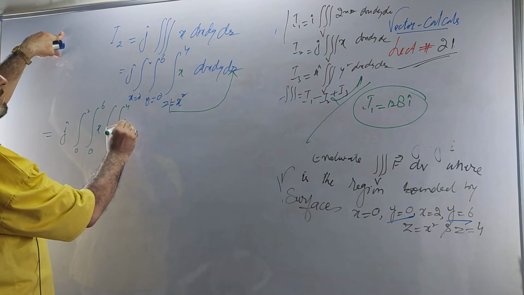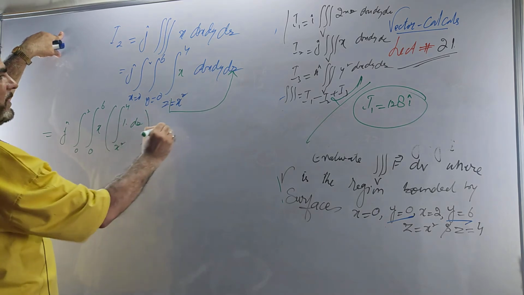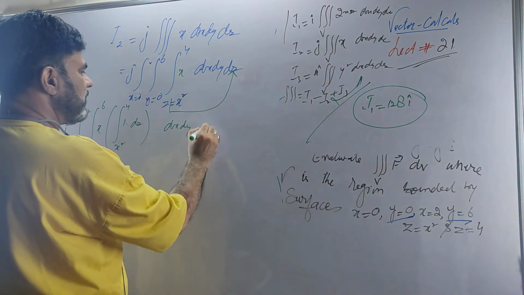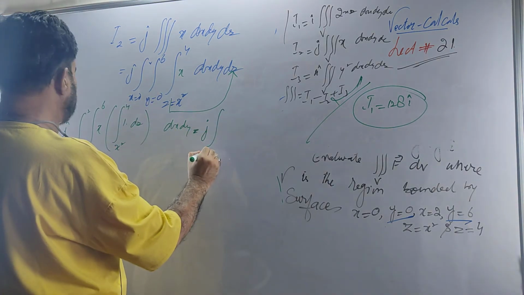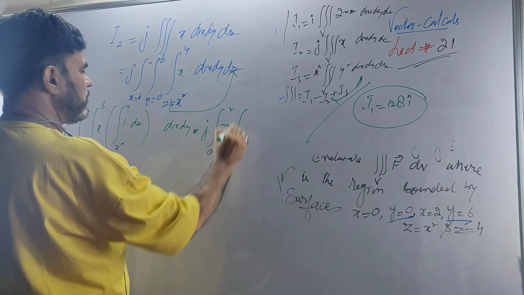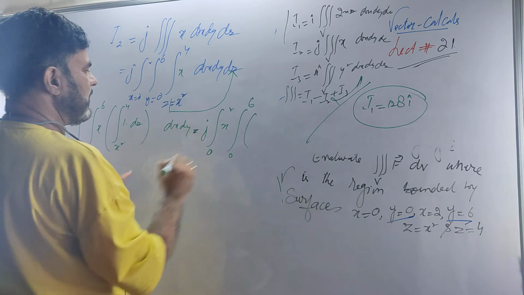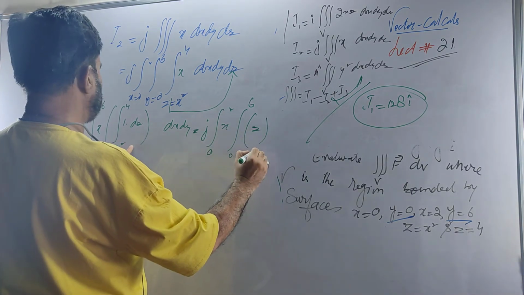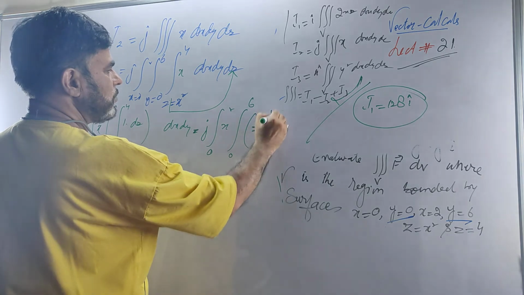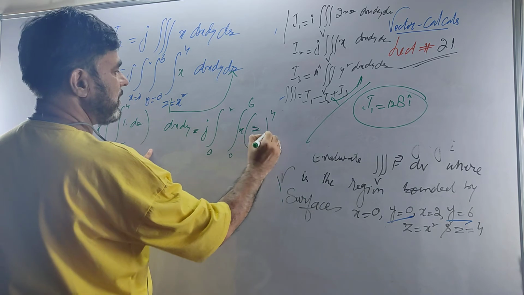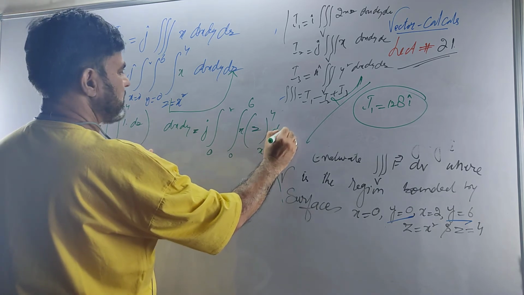It is 1 dz, then dx dy. This will be j times the integral 0 to 2, x is here, 0 to 6, z from x square to 4. You can take x here. dx dy now.